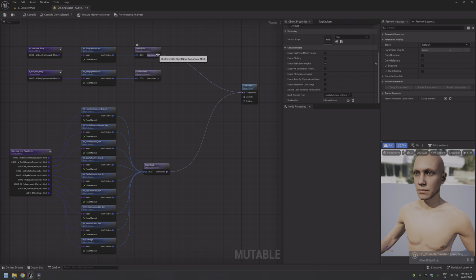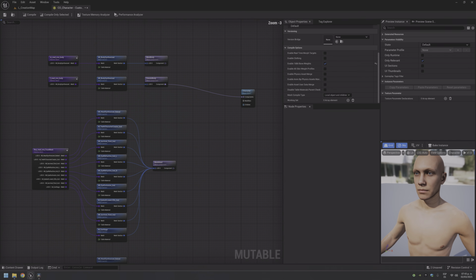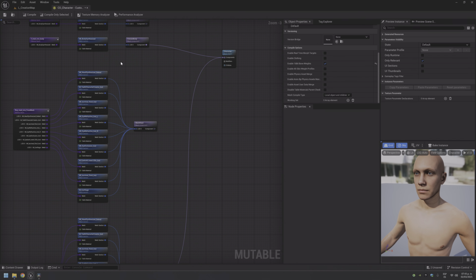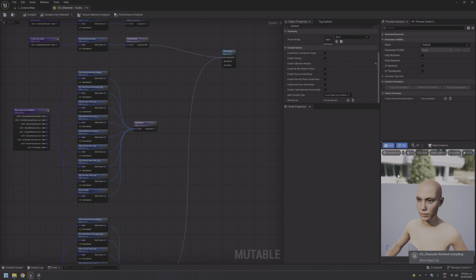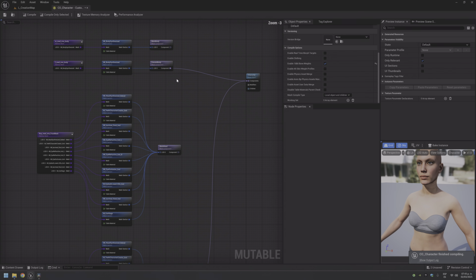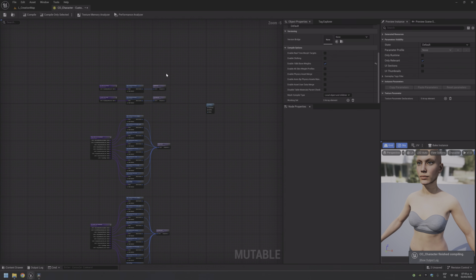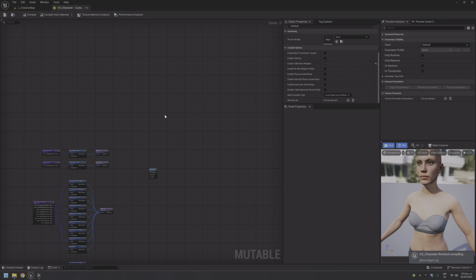And if I connect the female one, body and head there, and compile, we have the female. So what we need to do is to switch between these four in our grouping, and to do that we